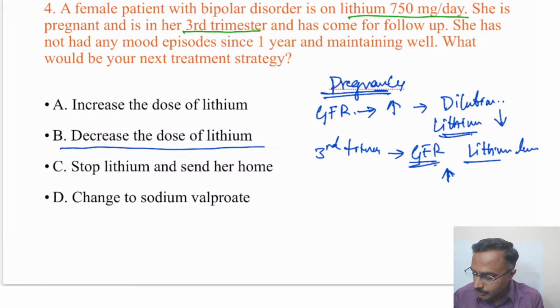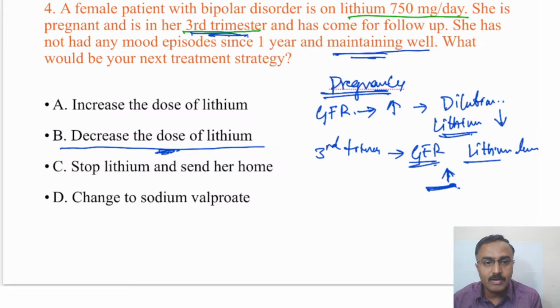Okay. So this is the basis behind why, if a woman presents in third trimester, we rather think of decreasing the dose of lithium, if they are maintaining well and the serum lithium level on measuring seems to be within the normal range, because there is an expected increase in the lithium level post third trimester.